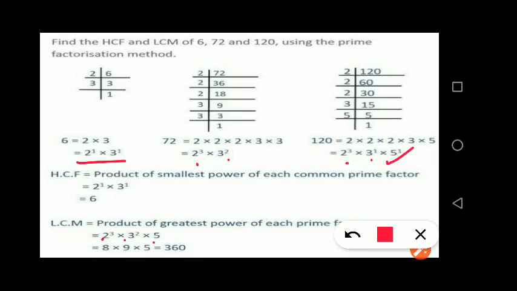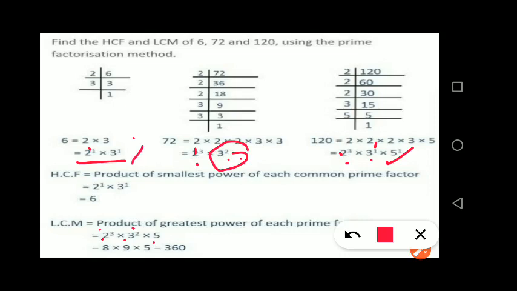Now the greatest power. The power of 2 here is 1. In the second it is 3. In the third also it is 3. So we will take the power as 3. Now the power of 3, greatest power. Here 1, here 2 and here also 1. So the greatest power is this 2. So we'll take 3 to the power 2.